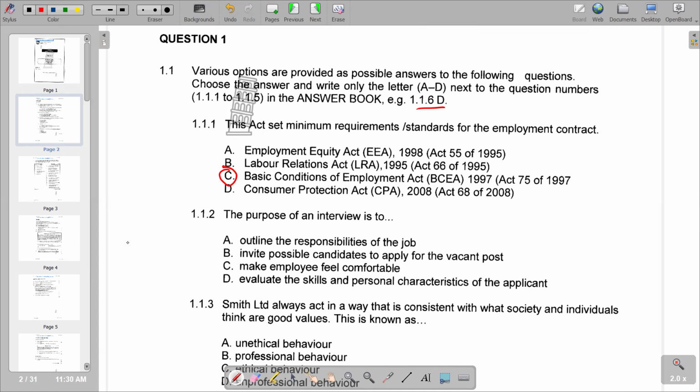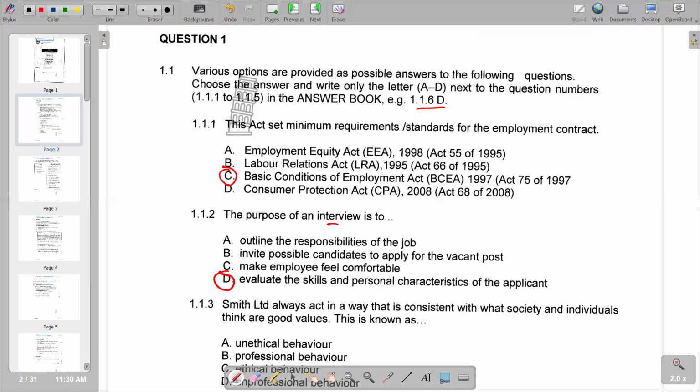Then we go to the second question, 1.1.2. The purpose of an interview is to. We know that an interview is a structured conversation where one participant asks questions and the other provides answers. So that's the explanation in terms of an interview. Our question requires the purpose of an interview. According to the responses we are given, if you go to D, it becomes the correct response: evaluate the skills and personal characteristics of the applicant. So we have D as the correct response.